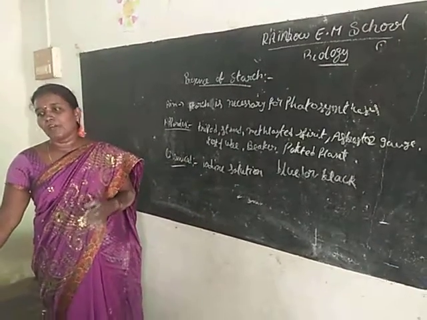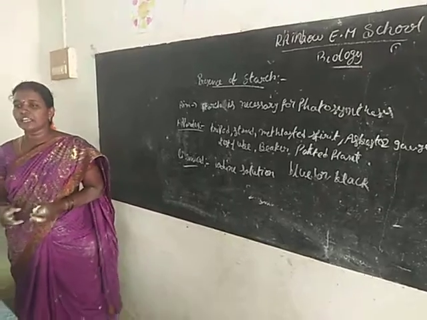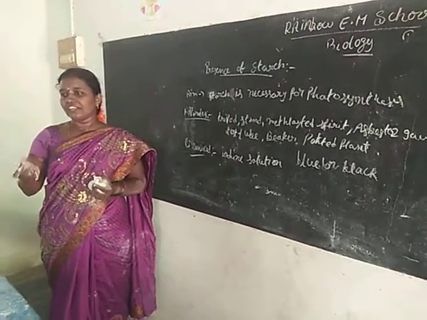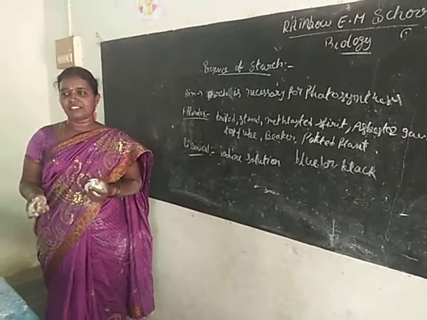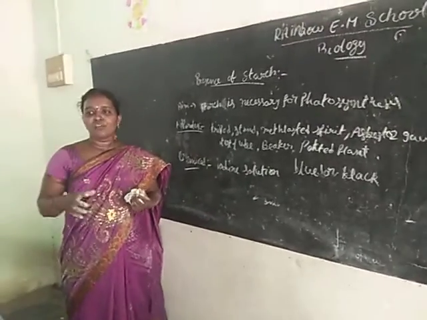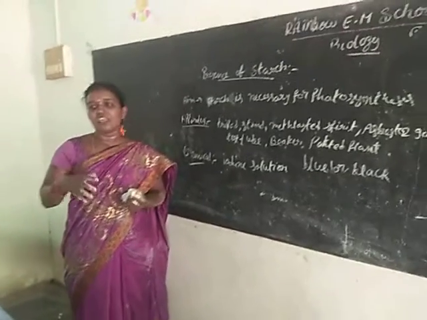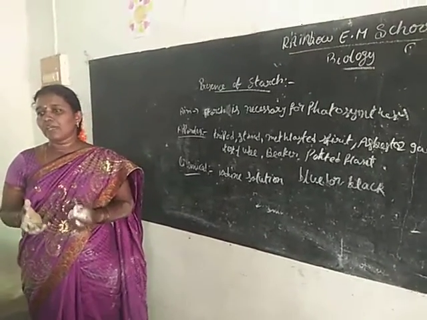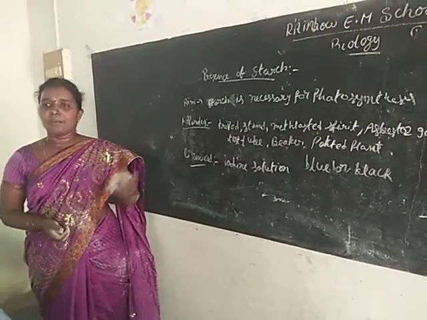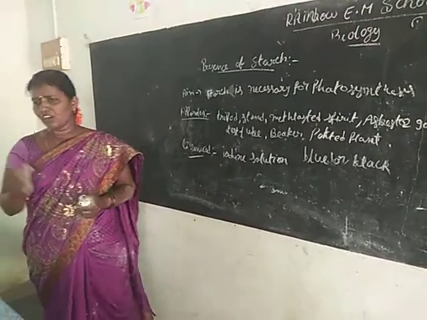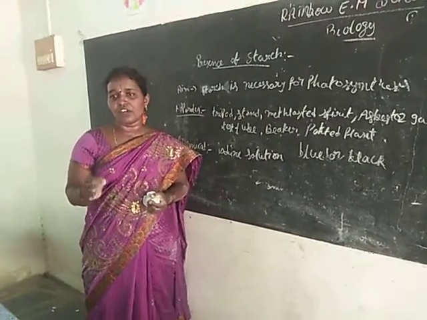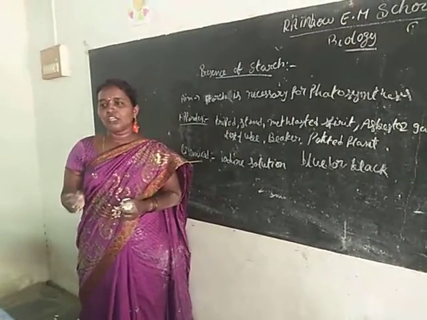Procedure: you take the beaker, fill it with water, put the test tube filled with methylated spirit into it, put the leaf inside the methylated spirit in the test tube, and heat it and boil the leaf. After a few minutes the chlorophyll is removed from the leaf. After some time you take a brush, carefully remove the leaf and put it into the petri dish, and add 1 or 2 drops of betadine or iodine solution.